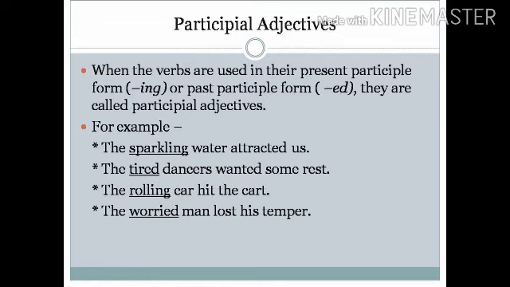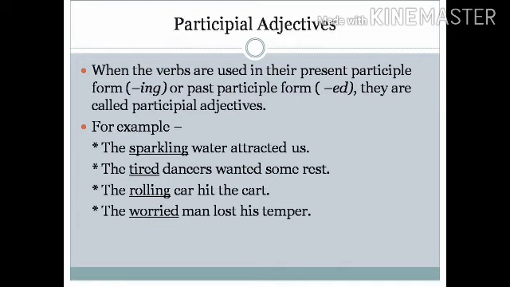The word sparkling is the present participle form of sparkle, and so it can be called a participial adjective. In the second example, the tired dancers wanted some rest. In this, the word tired is the past participle form of tire, and so it is also called a participial adjective.